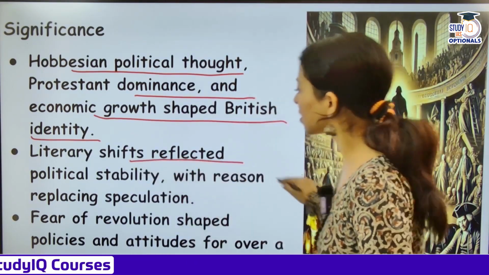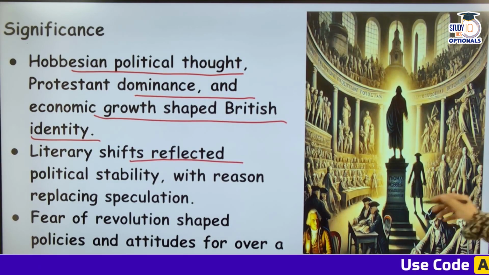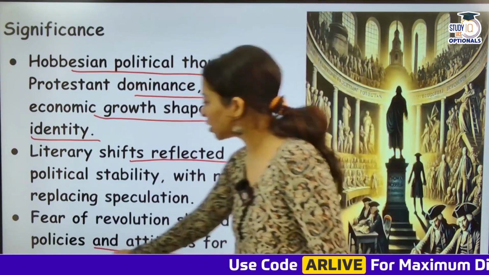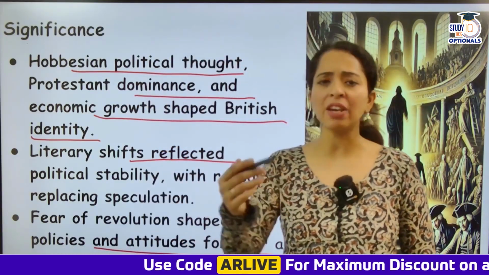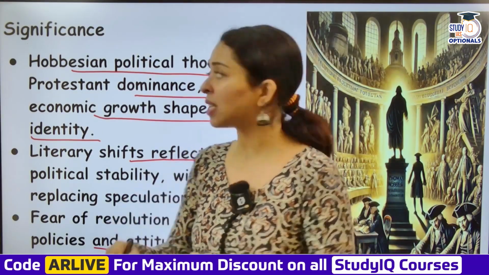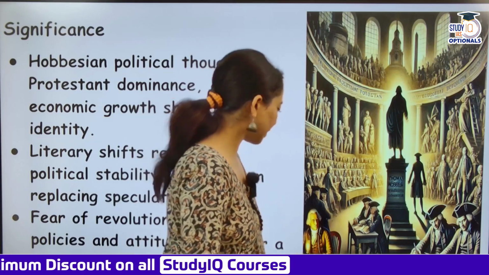Literary shifts reflected political stability, with reason replacing speculation. The fear of revolution shaped policies and attitudes for over a century. So hardly any revolution happened because they were like, enough of revolution, we cannot let anything happen. And these were the ideas that were very much promoted during that time.